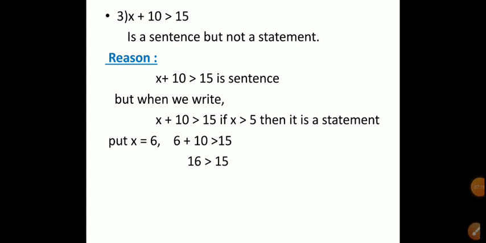When we can judge the sentence as true or false, then it is called a statement. Okay. Therefore, it is a true statement.